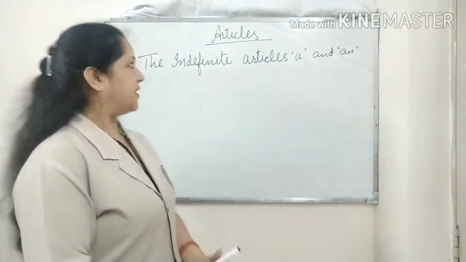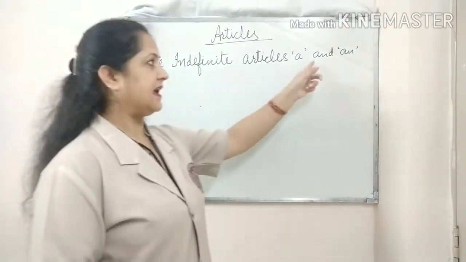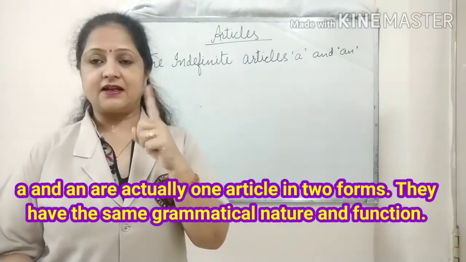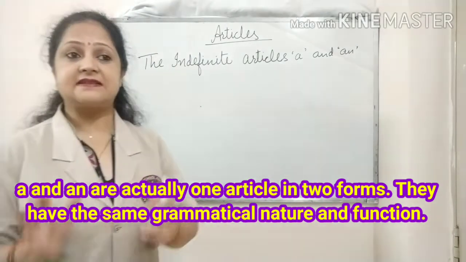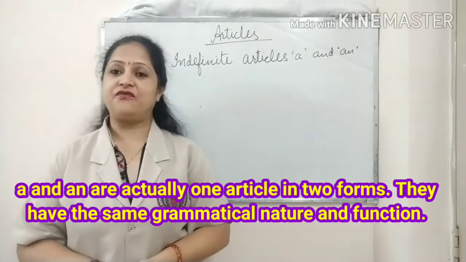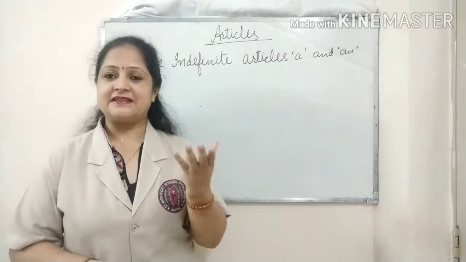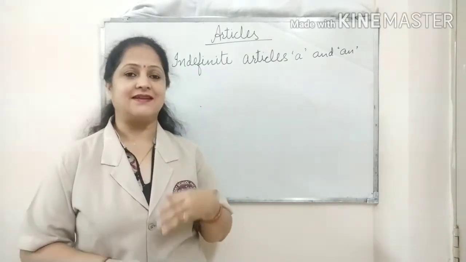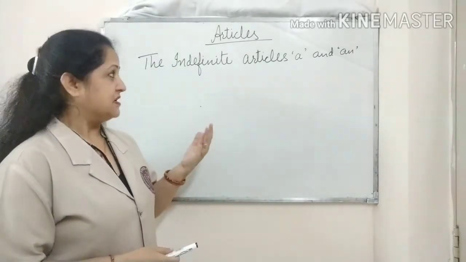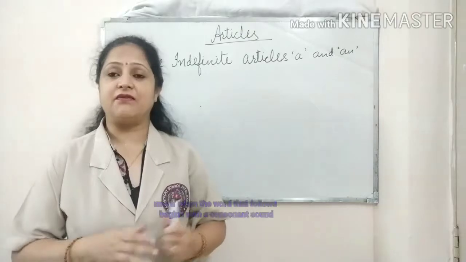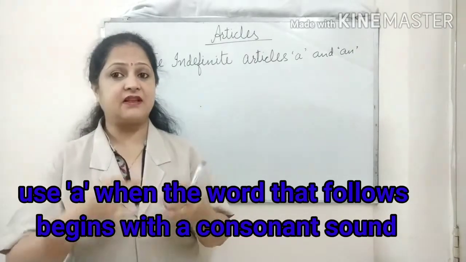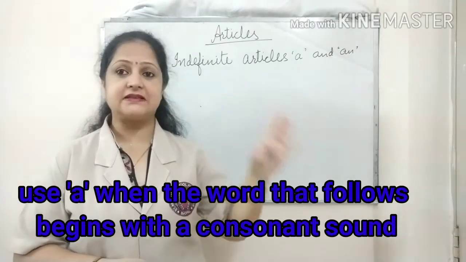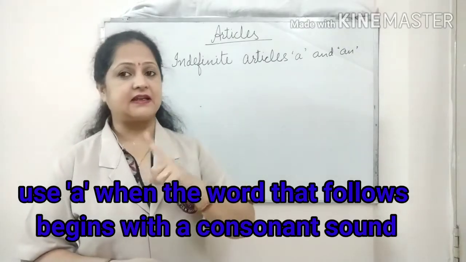So let's talk about the indefinite articles a and an. A and an are actually one article in two forms. They have the same grammatical nature and function, but there is a choice between a and an. First of all, we use "a" when the word that follows begins with a consonant sound. In that case, we use the article a.